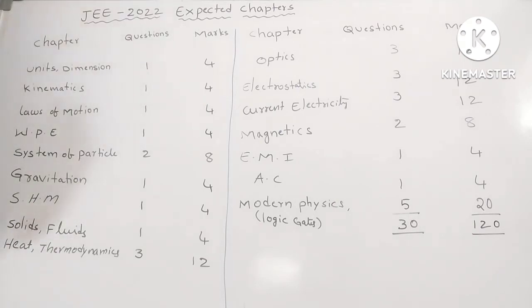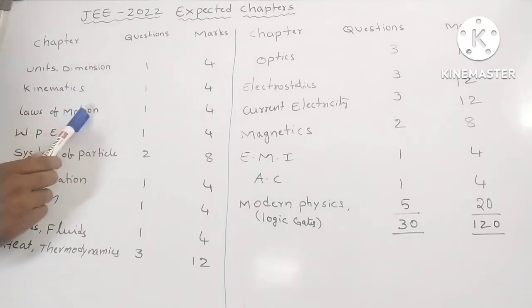So here our team selected one question from units and dimensions. Next, our team selected one question from kinematics. You should focus on motion in a straight line and motion in a plane. Next, our team selected one question from laws of motion. In laws of motion, our team selected the topics: law of conservation of linear momentum, friction and connected bodies.